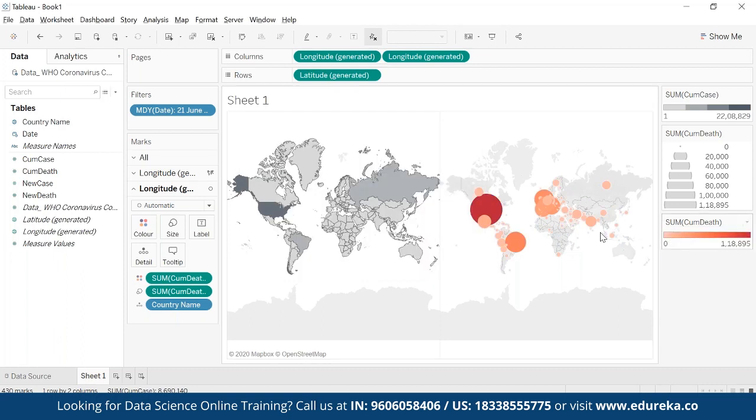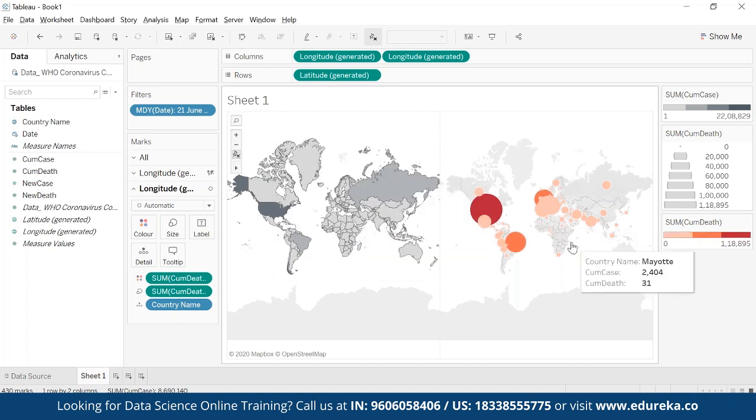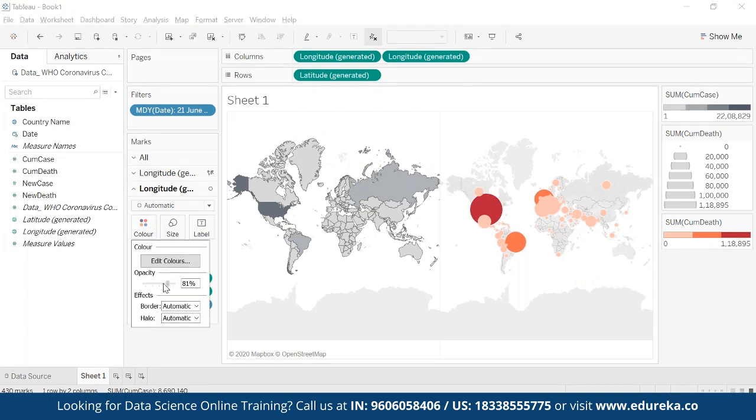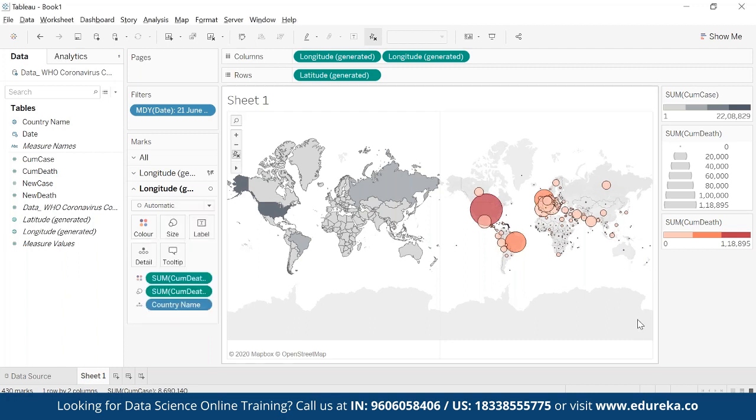If you want, I can reduce the step size. Let's say I want 3 steps only. So I'll just click, and done. I have 3 types of colors. I'll go to the color and reduce the opacity a bit. You see, I'm making things lighter, and also I will add the border so that it will be highlighted properly.